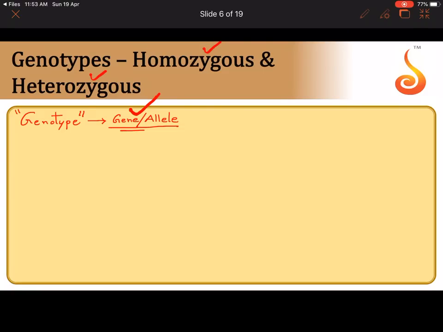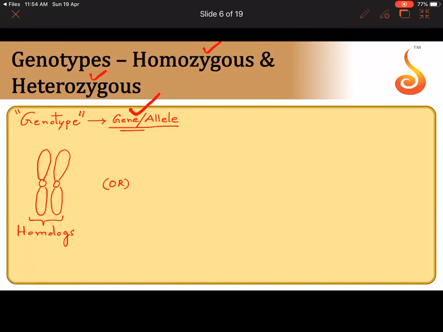I had told you that in a diploid organism, alleles always occupy a particular homologous pair. We had seen how in a diploid organism, chromosomes always occur as pairs. What do we call such a pair of chromosomes? We call them homologs, homologous chromosomes. Now see the different combinations I am going to show you here.